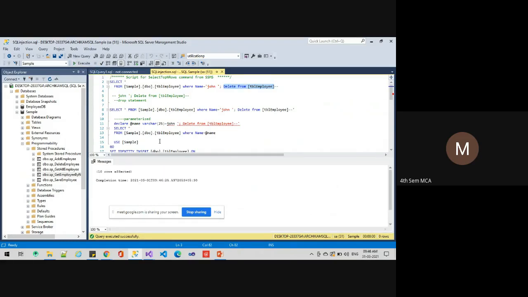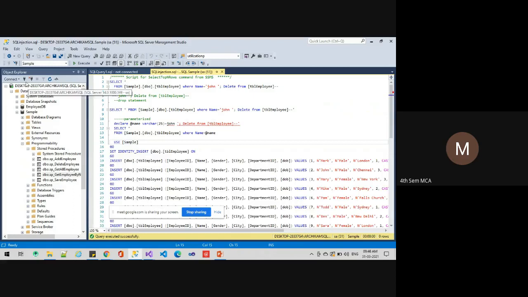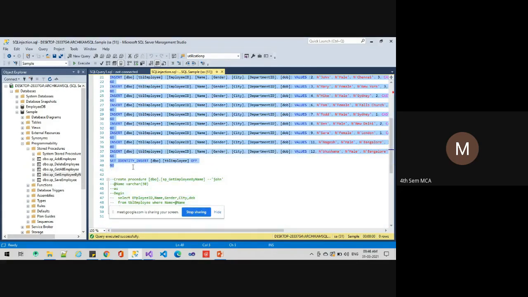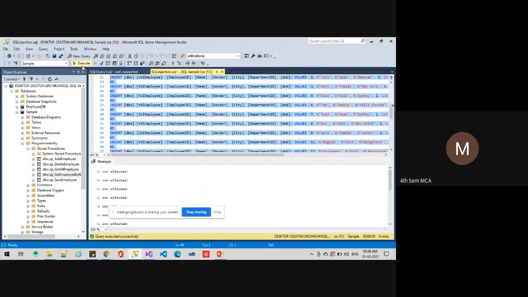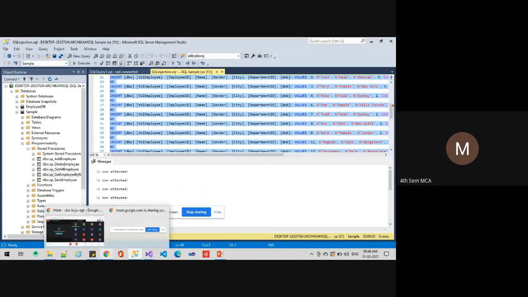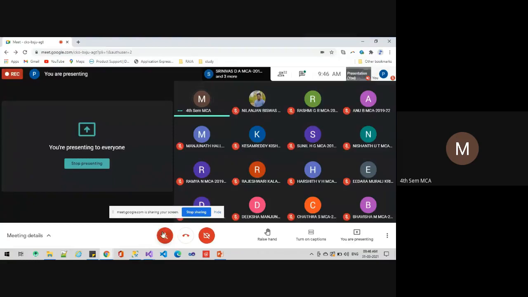To avoid that deletion, she is showing two methods. One is parameterized, and another one is PLSQL. Now the hackers have deleted the complete database, so again she is inserting the values into the tables using the insert statement, which you have learned in your DBMS. Yes, yes, Preeti. So now the data has been inserted.